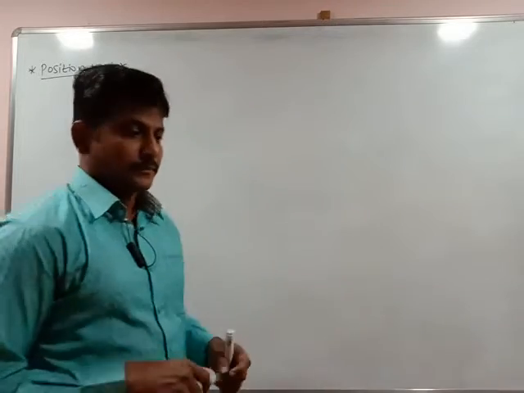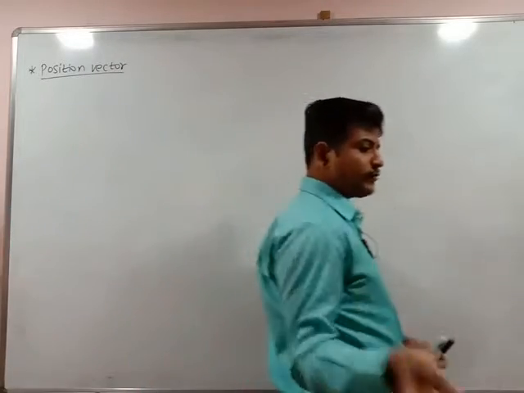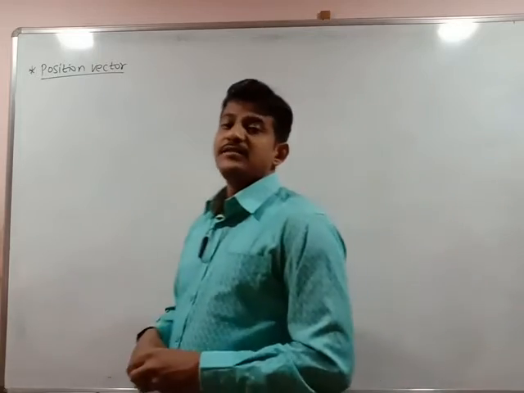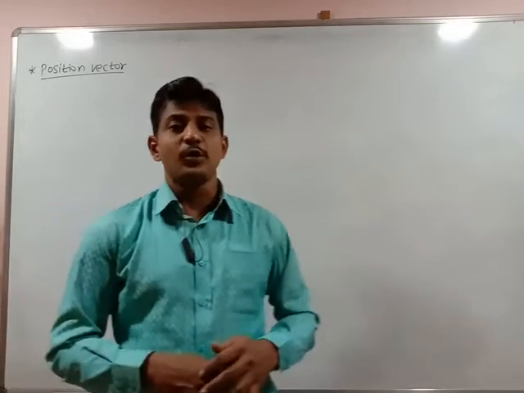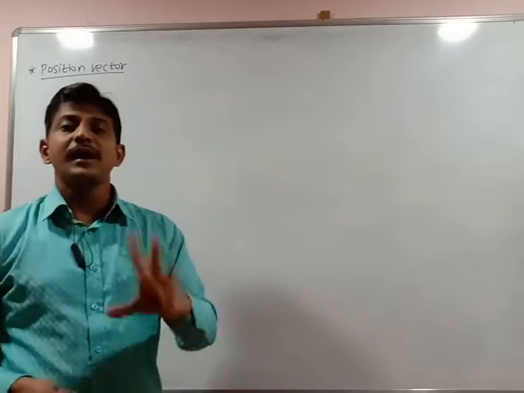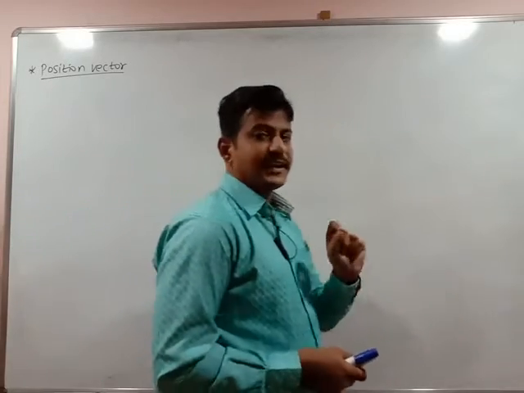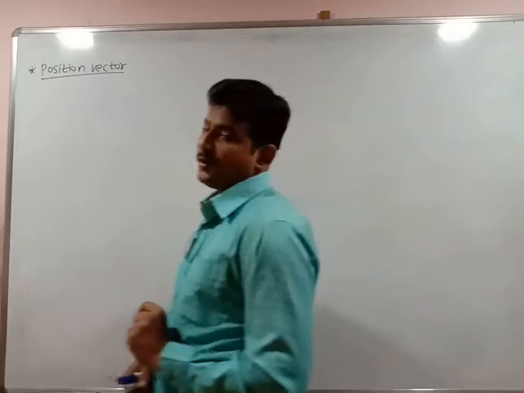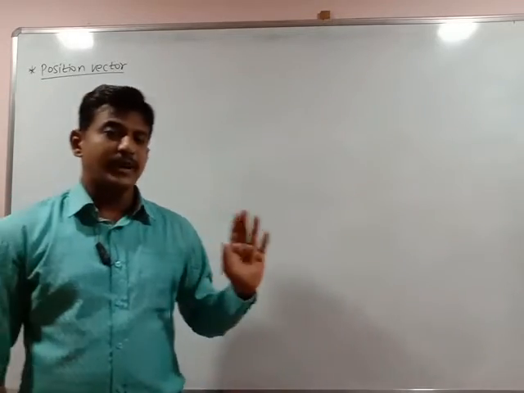For example, if the velocity of the fan is said to be constant, then that velocity vector is said to be a zero vector, because its magnitude is 0 as it is moving with constant velocity. And when any object is at rest, its vector is said to be a null vector or zero vector. So till this type we have studied yesterday.